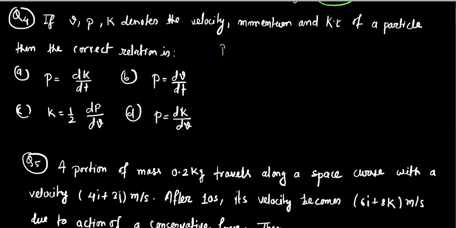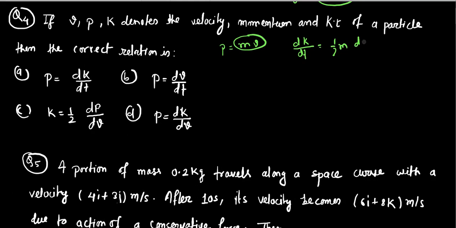As we know, momentum is the product of mass into velocity, and here is given the time rate of change of kinetic energy. On rough calculation, we can write the time rate of change of kinetic energy as 1 by 2 m d(v square)/dt.